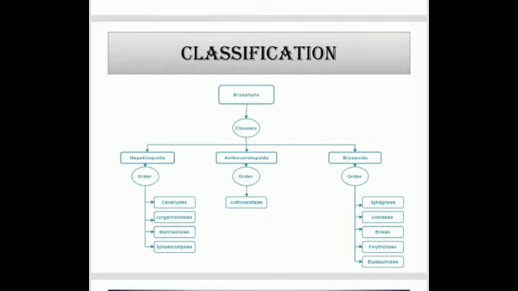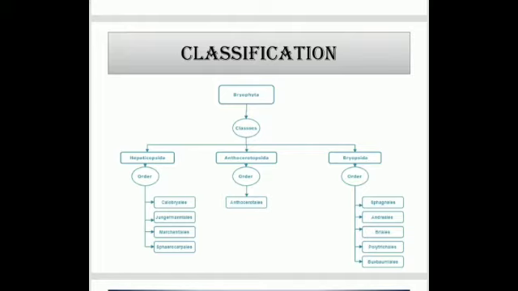Bryophytes are classified into three classes. Okay, Hepaticopsida, Anthoceratopsida and Bryopsida. Now, in each class, there are different orders. Now, see simply what you have to do, just look at it. There is no need to go into detail of these points because it is not there in your syllabus, but sometimes for competitive purposes, these may be asked.